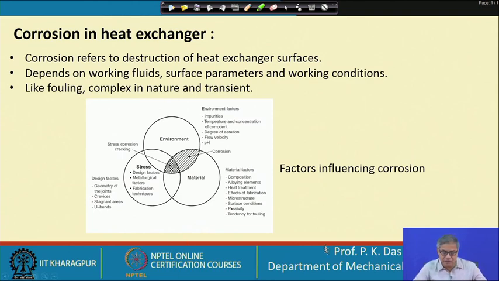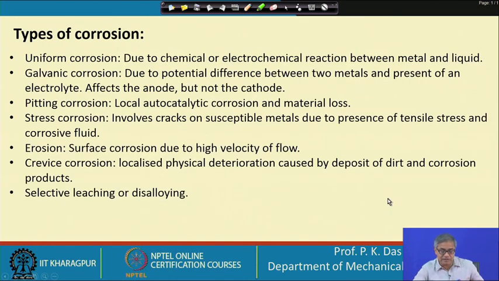Material factors include composition, alloying elements, heat treatment, effect of fabrication, microstructure, surface condition, passivity, tendency for fouling. So, all these things, and similarly there are design factors and there are environmental factors.